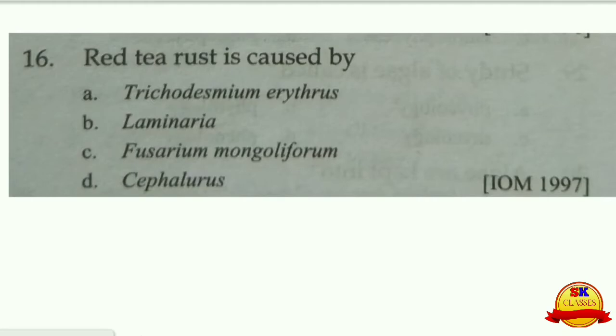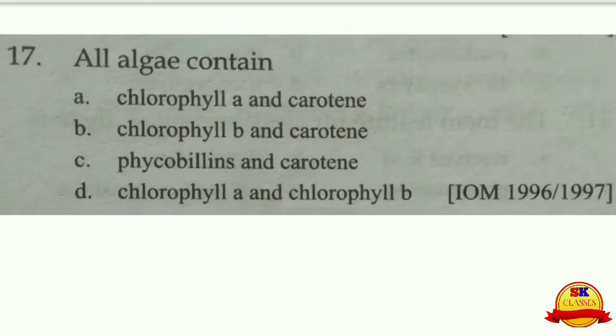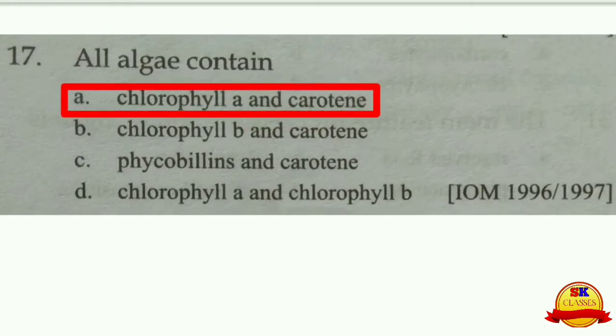Red tea rust is caused by Cephaleuros. That is the D choice. All algae contain chlorophyll A and carotene.